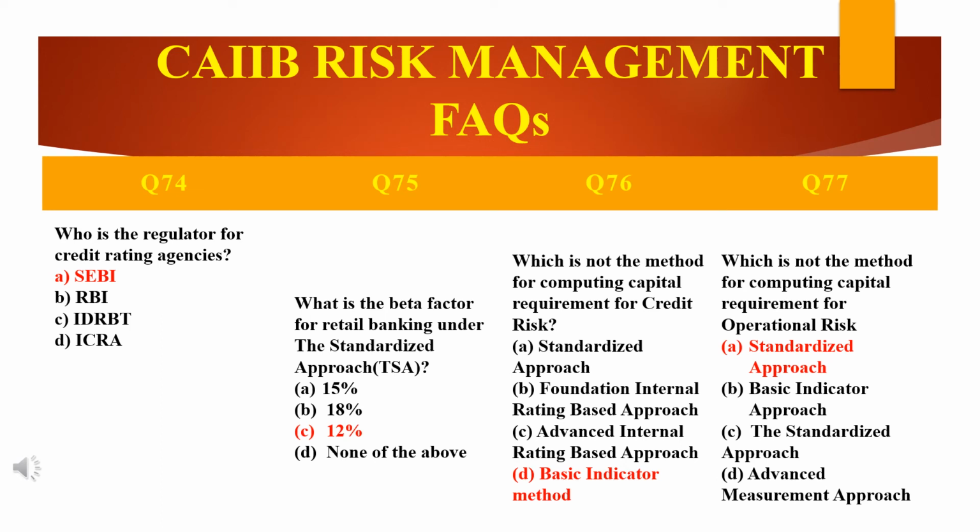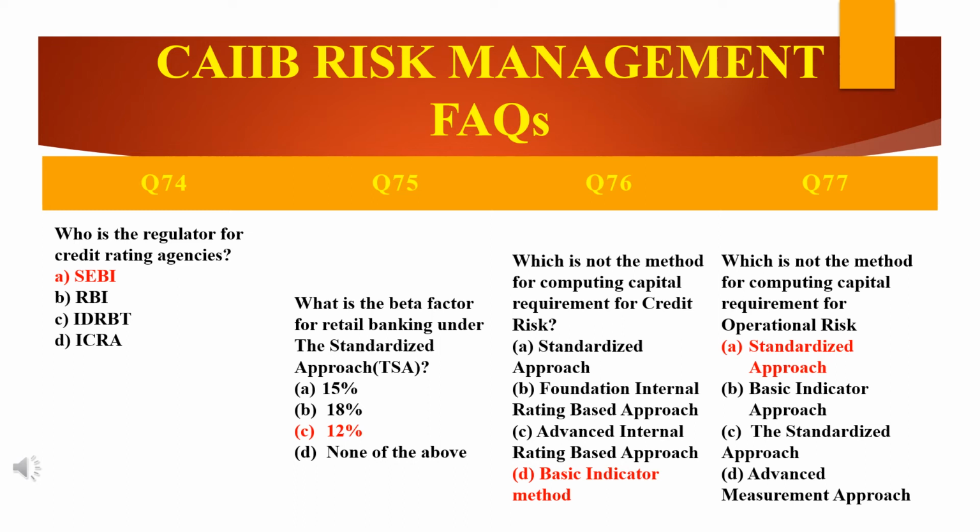There are 4 options: 15%, 18%, 12% and none of the above. So the answer is 12%, C, because the following are the beta factors which are prescribed under the standardized approach, TSA, for calculation of capital charge for operational risk.